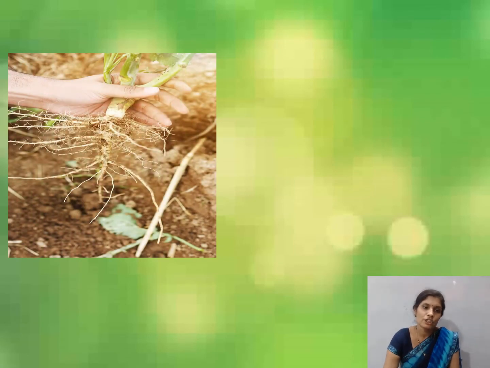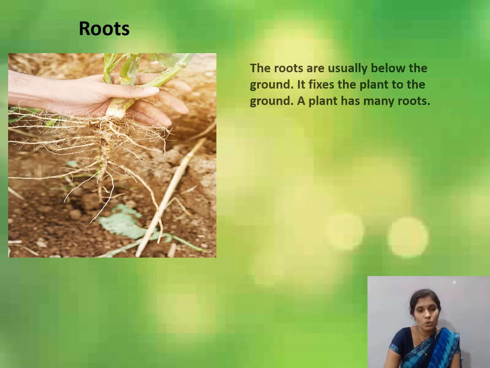Identify which part is this? Yes, roots. The roots are usually below the ground. They fix the plant to the ground. A plant has many roots.